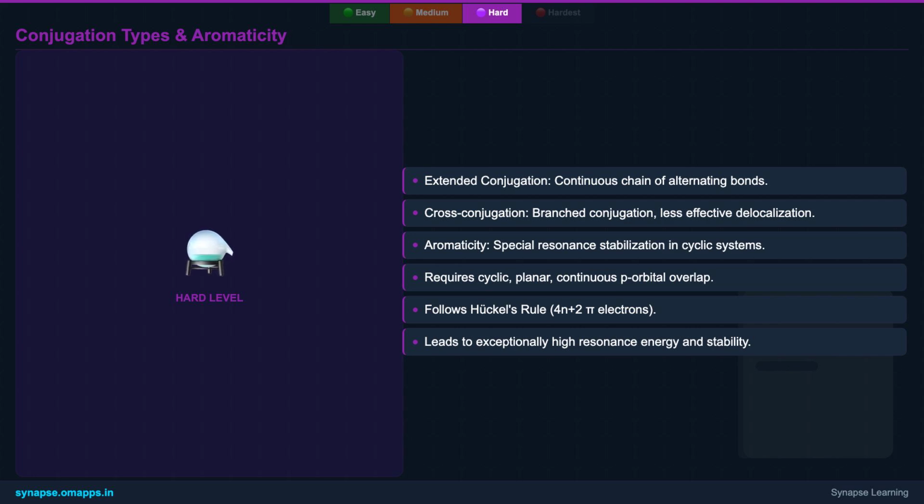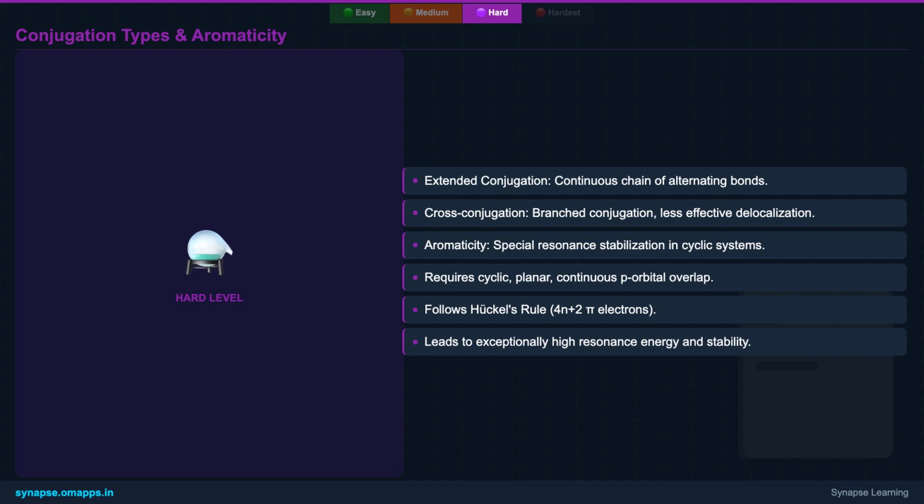Cross-conjugation, however, occurs when a conjugated system has a branch, and one part of the conjugation is not directly linked to another through a continuous chain. This often leads to less effective overall delocalization. Furthermore, resonance is intrinsically linked to aromaticity.